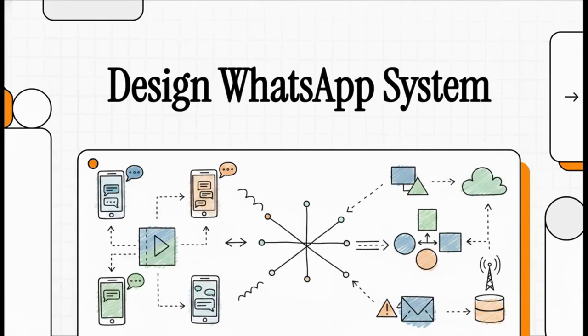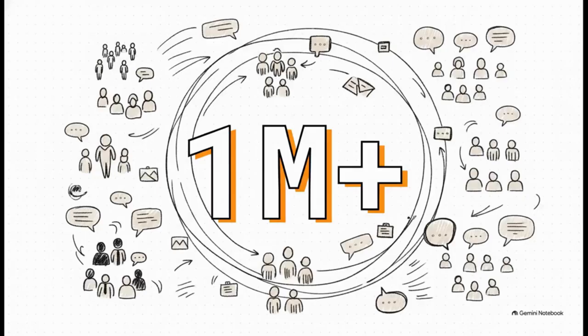Welcome to This Explainer. Today, we're tackling an absolutely massive challenge straight from our Day 28 system design prompt. We're going to build a WhatsApp-style chat system completely from scratch. We'll be breaking down exactly what it takes to architect a communication platform that people literally rely on every single millisecond of the day. But before we get into the cool individual features, we really need to wrap our heads around our ultimate constraint here.